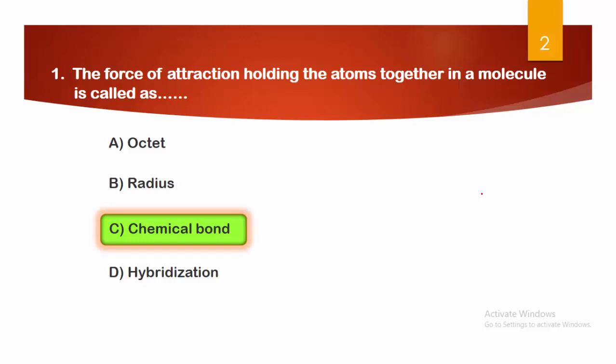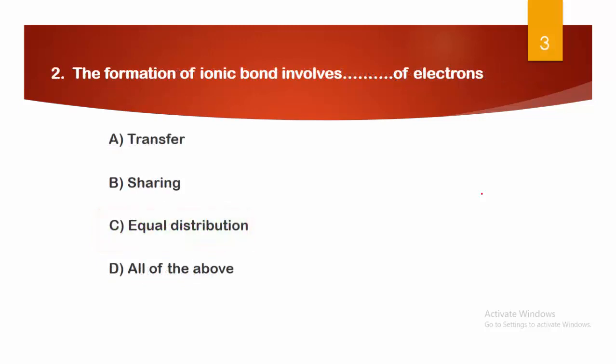Next, the formation of ionic bond involves dash of electrons. Options: A. Transfer of electrons, B. Sharing of electrons, C. Equal distribution of electrons, and D. All of the above. This is a very simple question. As we know, an ionic bond is nothing but a transfer of electrons. So the right answer to this question is option A, transfer of electrons is involved in the ionic bond.